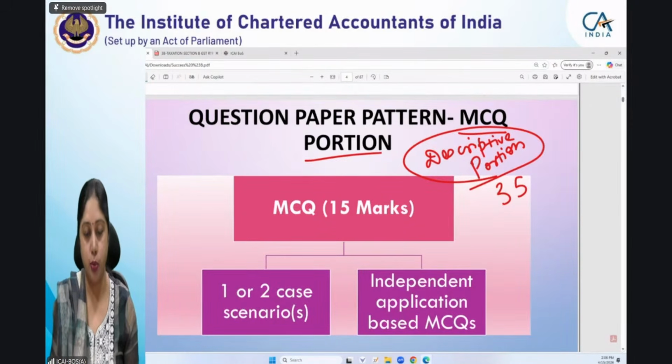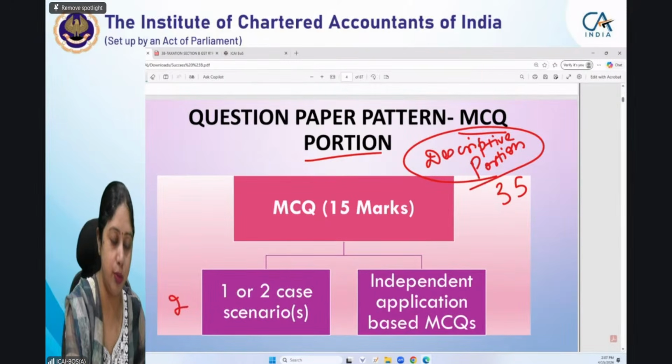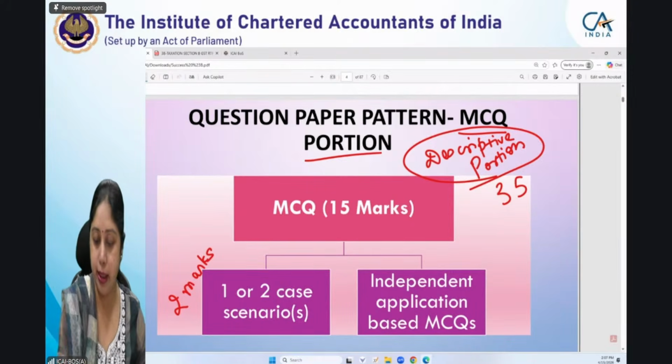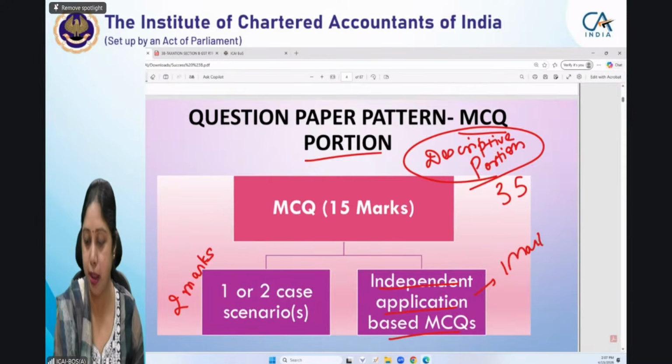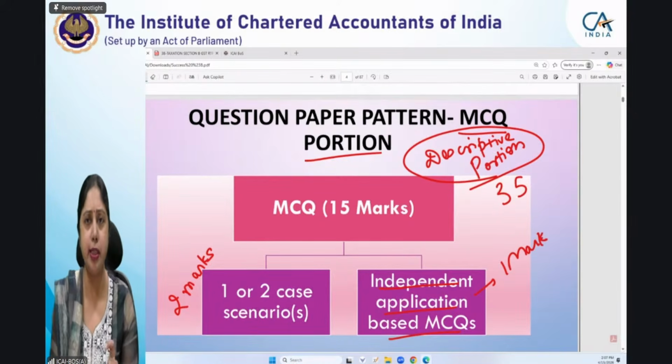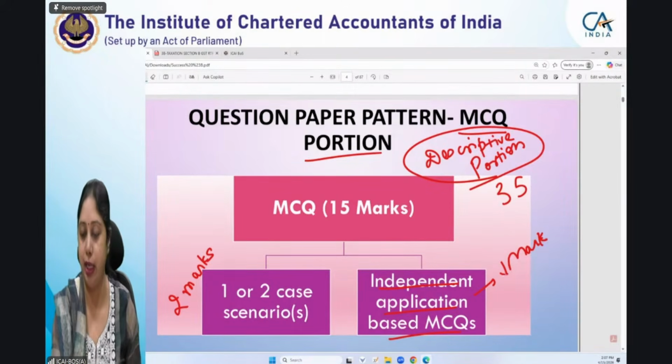In the MCQ portion, there will be some independent application-based MCQs, plus there will be one or two case scenarios. Now, in case scenarios, all the MCQs will carry 2 marks. And the independent application-based MCQs will carry 1 mark. So there will be one MCQ which will be a small scenario-based MCQ. There will be a very small scenario based on which an MCQ will be asked. That will carry 1 mark.